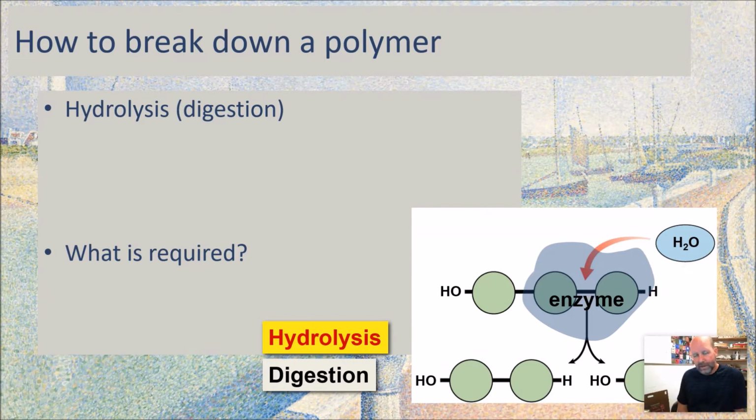We have different enzymes that do hydrolysis depending on what the compound is. We have some that will just chop it somewhere in the middle, and others that will only take off the terminal one of whatever the polymer is. But either way, they do this hydrolysis. They use water to split. And it's just the reverse of dehydration synthesis. But you're still going to need an enzyme, right? Every chemical reaction that's going to happen in your body in any kind of deliberate and meaningful way is going to have an enzyme that catalyzes that reaction and makes it happen quickly.